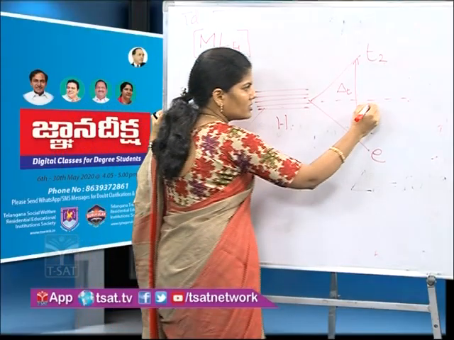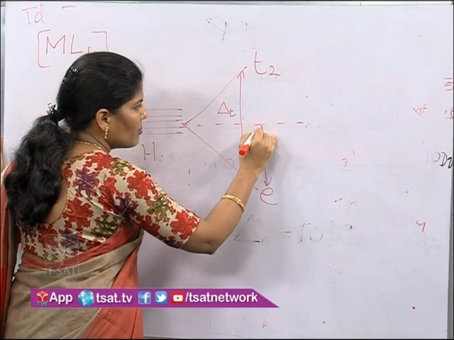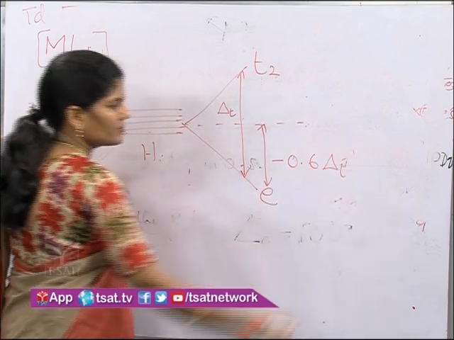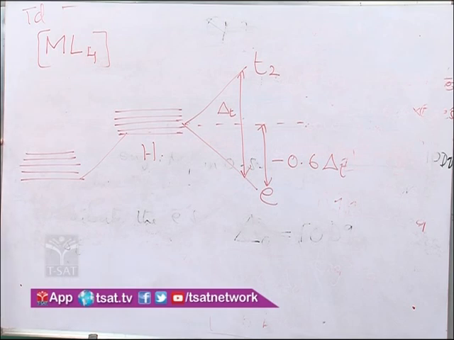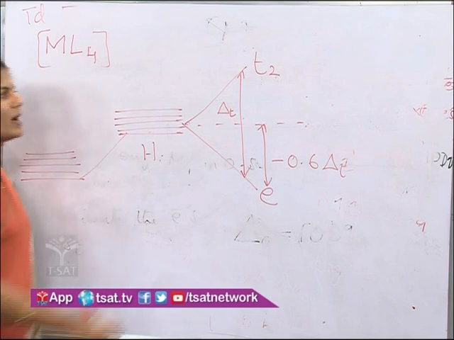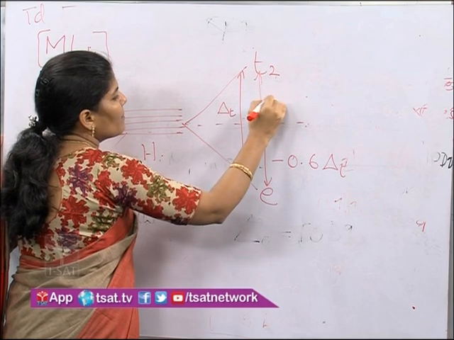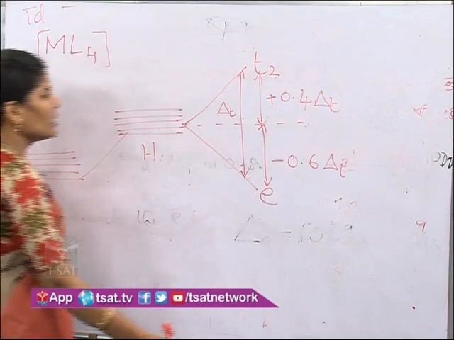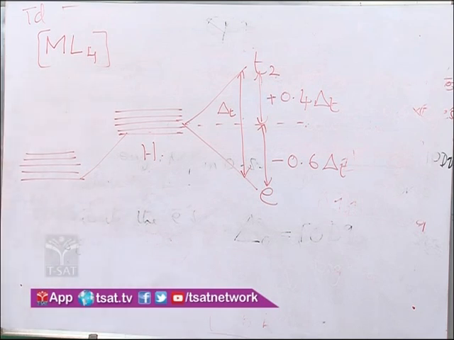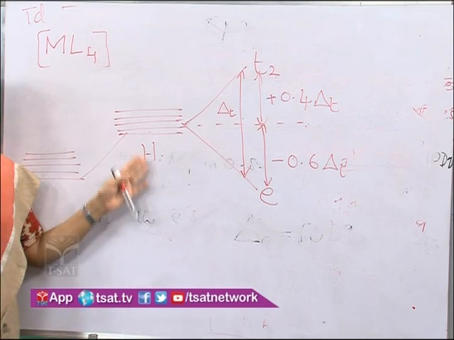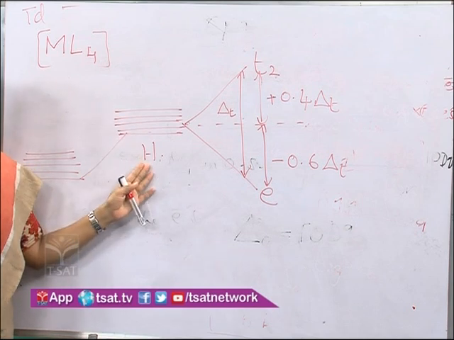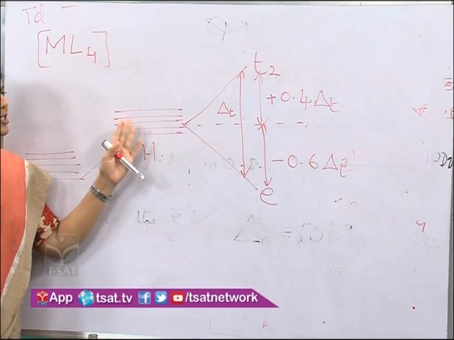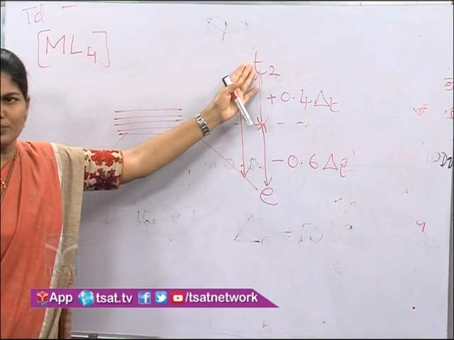E orbitals decrease their energy by an amount of minus 0.6 delta T, and T2 orbitals increase their energy by an amount of plus 0.4 delta T. Hence, in the presence of 4 ligands, the degeneracy of the d orbitals is removed in tetrahedral complexes and the d orbitals split into E and T2.